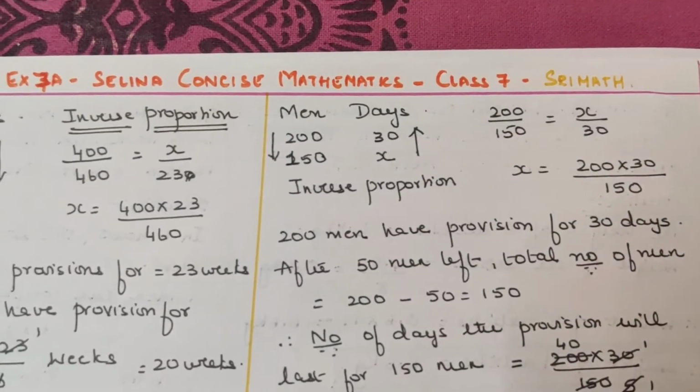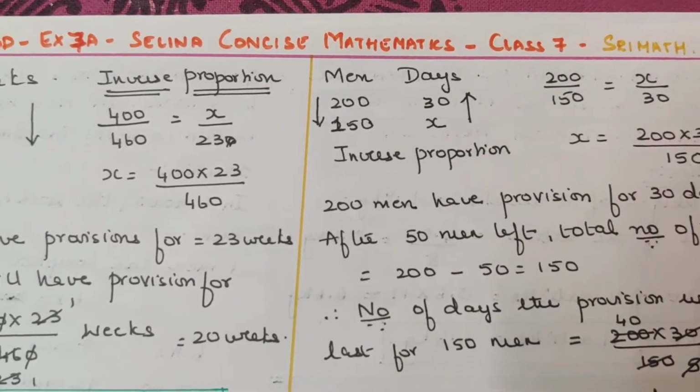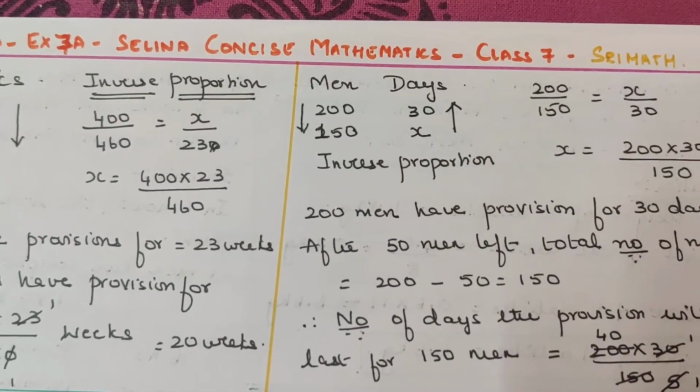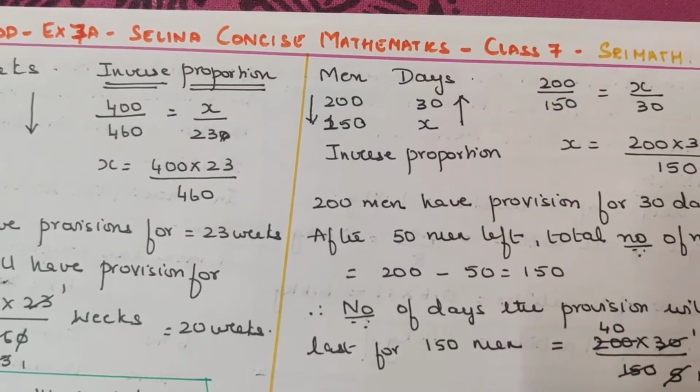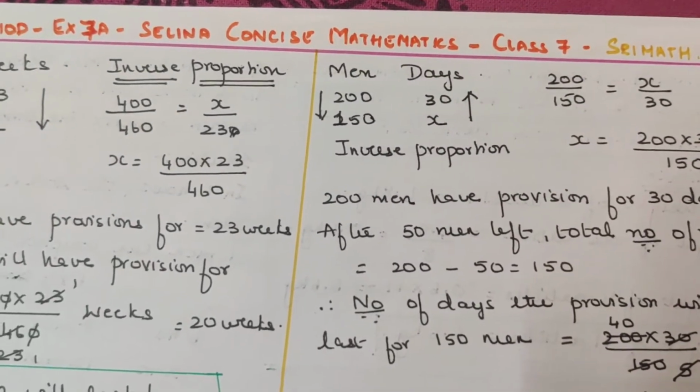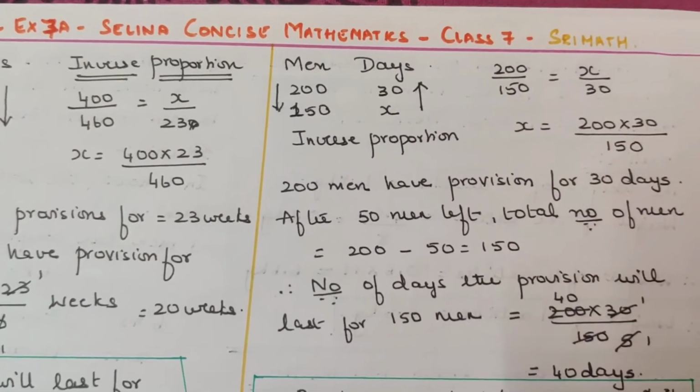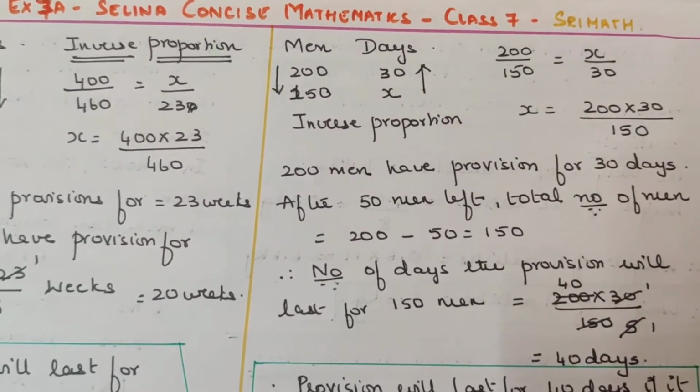Therefore, here you just do the same thing. You keep 200 by 150 is equal to X by 30, because that is where you have to find the X, you reciprocate. So this is inverse proportion. So X is equal to 200 into 30 by 150.